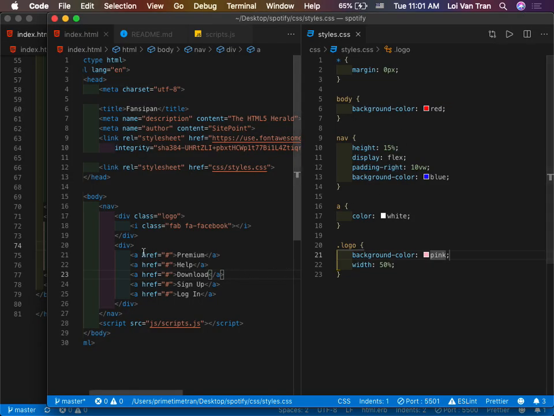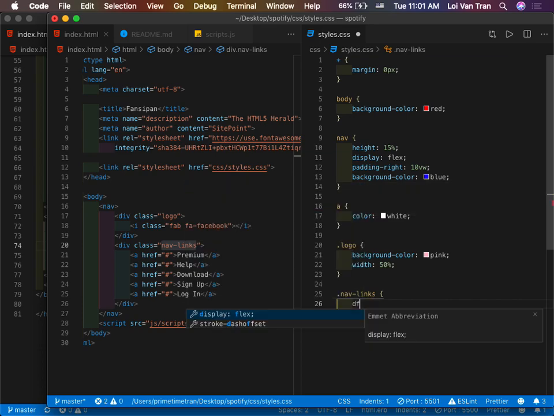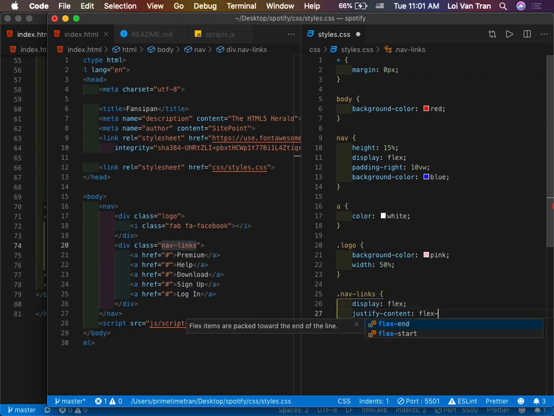And we want this blue thing to take up 50%, but what was the original problem that we had? We want it to be on the right? So we're gonna go back to our div that contains the links, and we're gonna give it a new class. We're gonna call it nav links, for example. We'll save it. We're gonna apply some additional styles. We're gonna say df, which is display flex. I'll hit tab so that it can quickly finish it for us, okay? Then we're gonna say justify content, flex end. Okay, I save it.